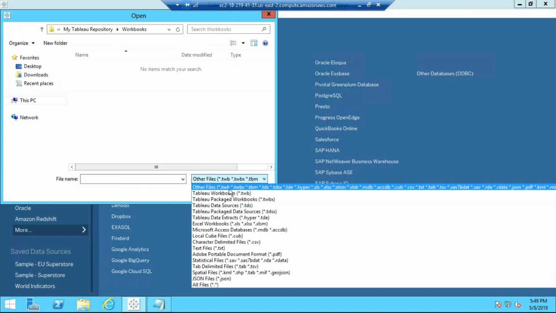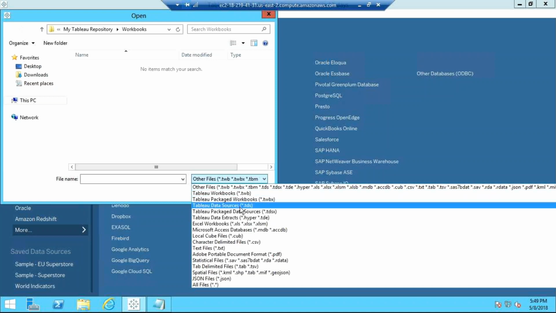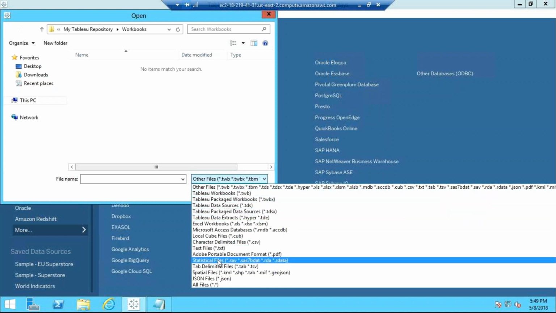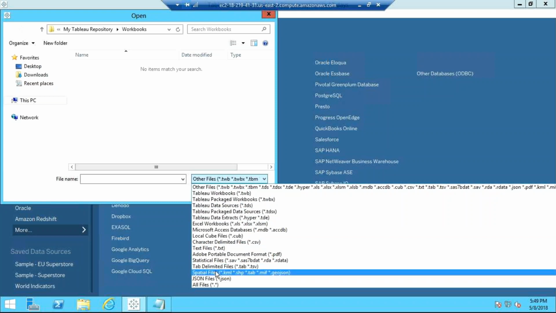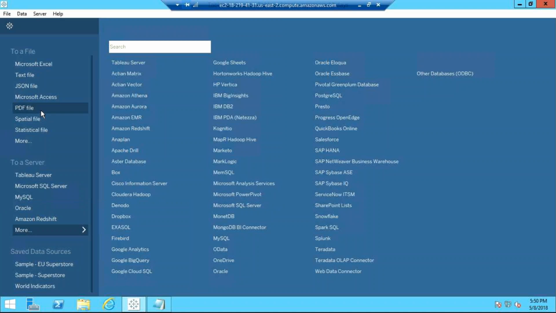So other files: TWB, TWBX, TDS and all that stuff, Tableau workbooks, Tableau packaged workbooks, Tableau data sources, all these are character files, statistical files, tab-delimited files, spatial, JSON, all files. So any files which are there in your local machine, that is "to a file".